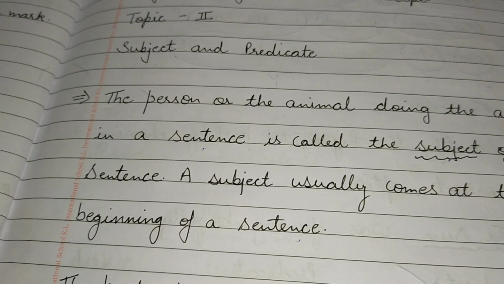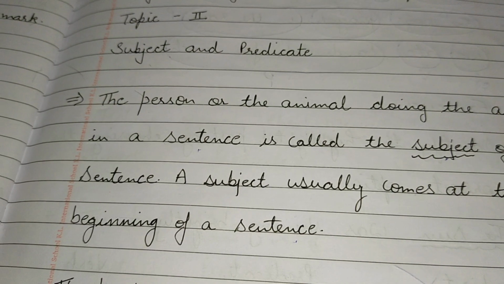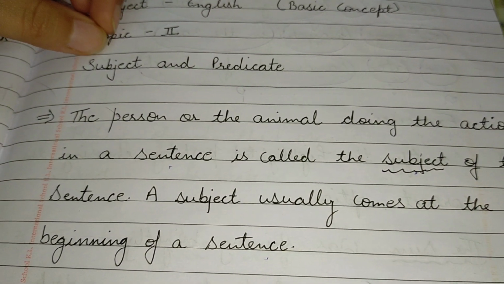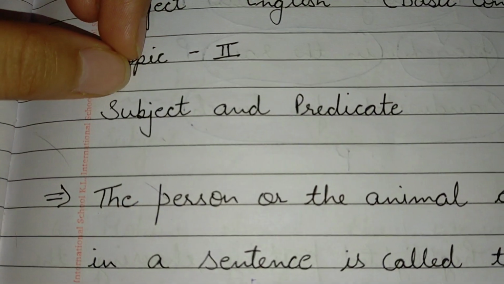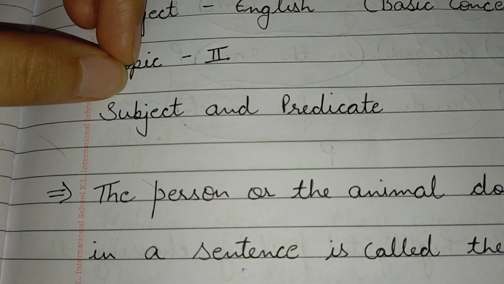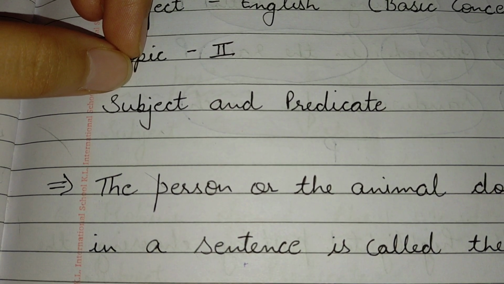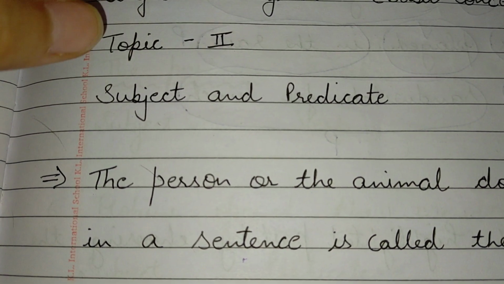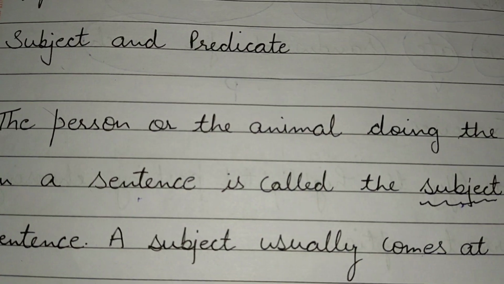Again repeating, subject is the person who's doing the action, like dog is running, so subject is dog, and predicate is what the dog is doing, dog is running. So subject and predicate, these are two different things we need to understand today.